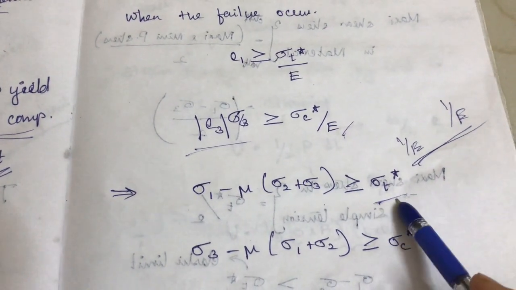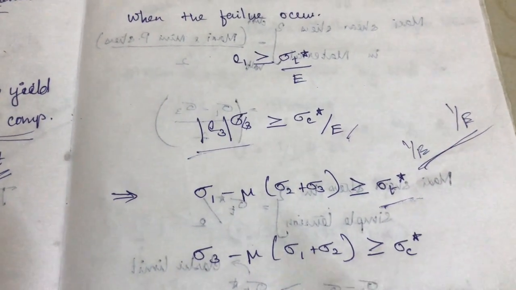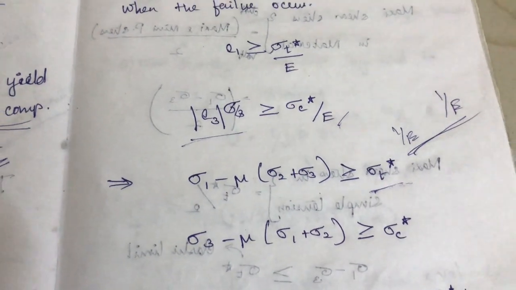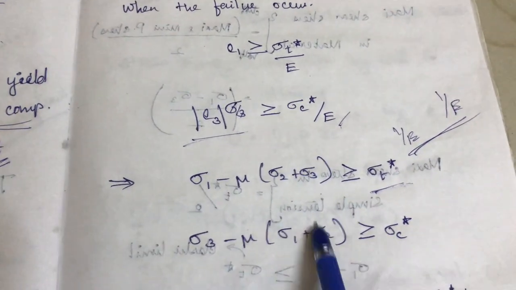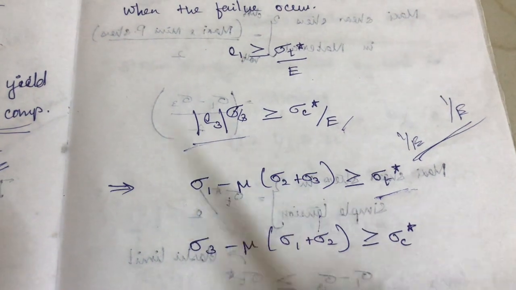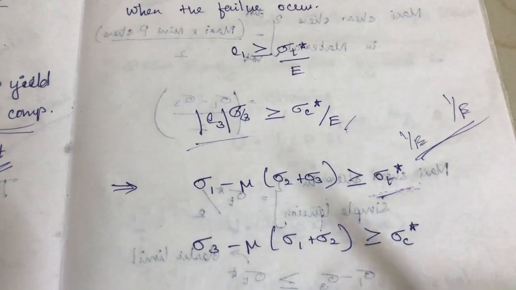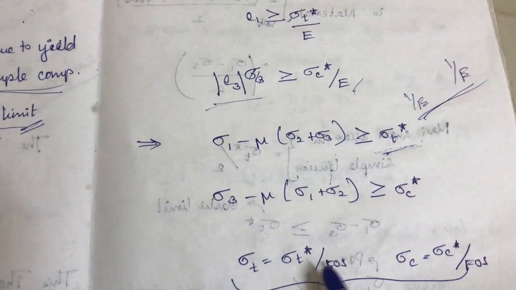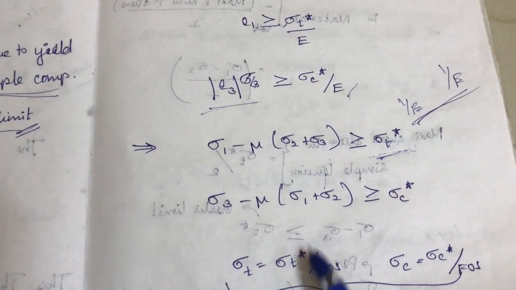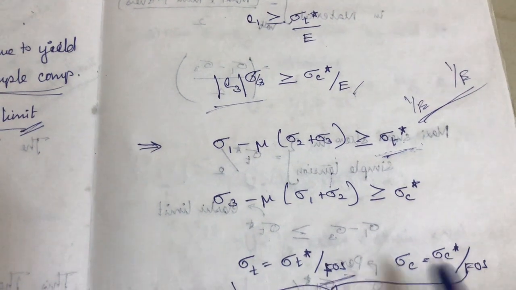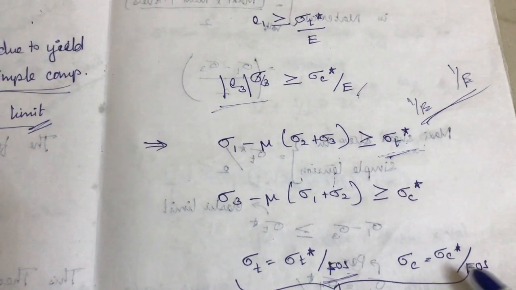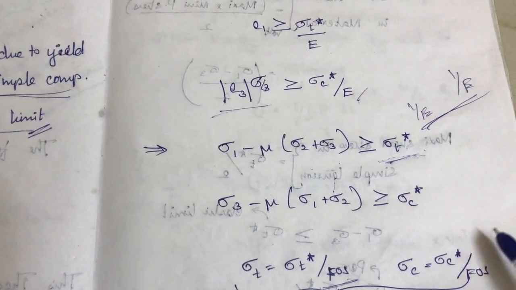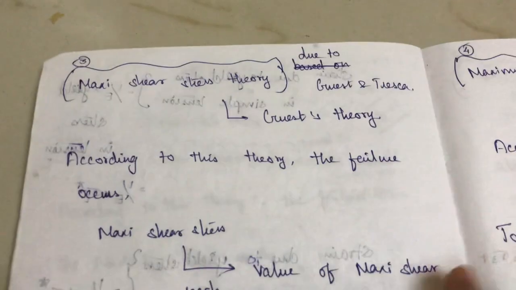This is the compressive stress within the limit. Okay, so this is within the limit. So when this principal strain reaches this value, the failure will start. Okay, the same applies here. Sigma T will be nothing but sigma T star by FOS, factor of safety. Again sigma C will be equal to sigma C star by FOS. Okay, so these are the principal stresses.